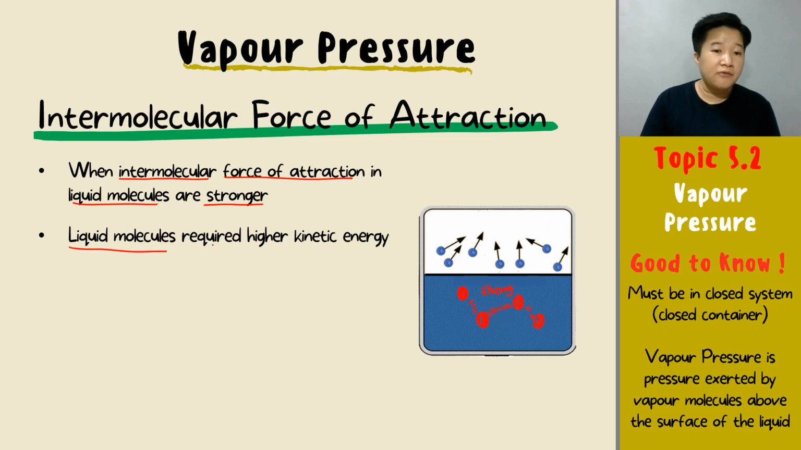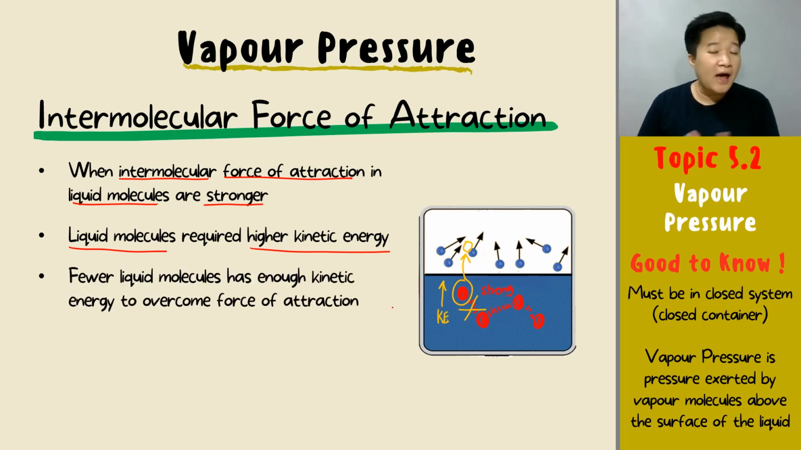The liquid molecules then require a higher kinetic energy to overcome the strong force of attraction. Agree? So if I want this liquid molecule to change to become vapor, what do I need to do? I need to overcome this strong force of attraction. And to overcome this strong force of attraction, I require a higher kinetic energy, right? But not everyone has the high kinetic energy. So you will have fewer liquid molecules that have enough kinetic energy to overcome the strong force of attraction. Not everybody will have that high kinetic energy.